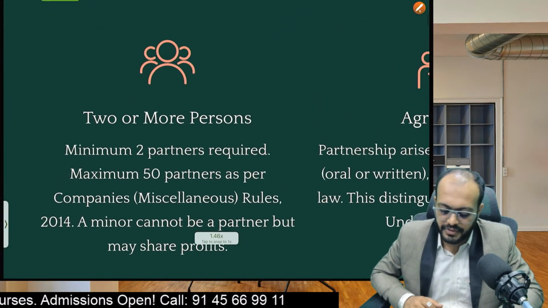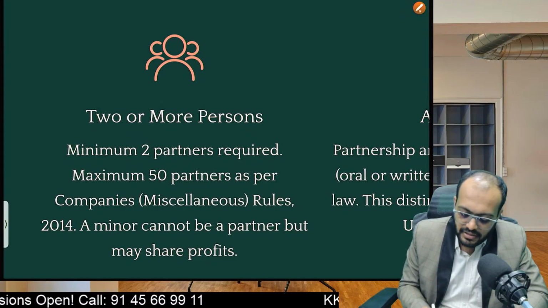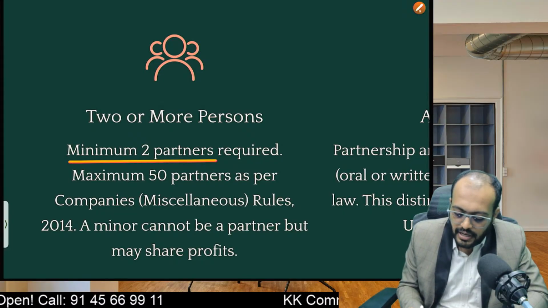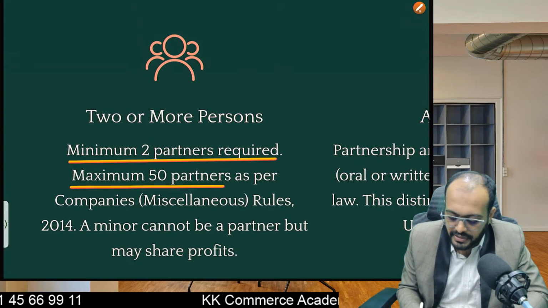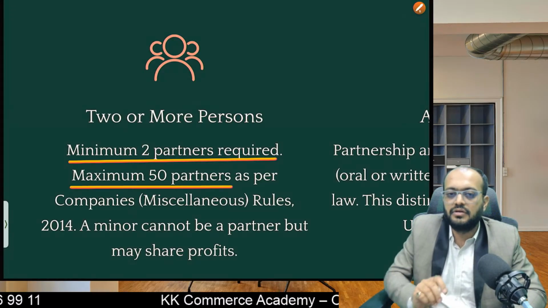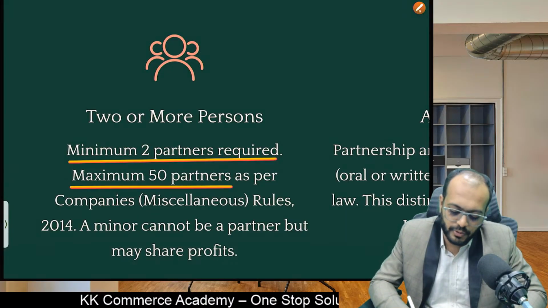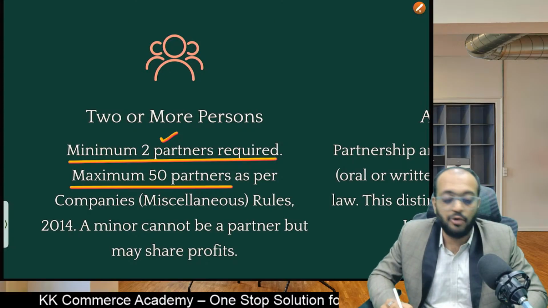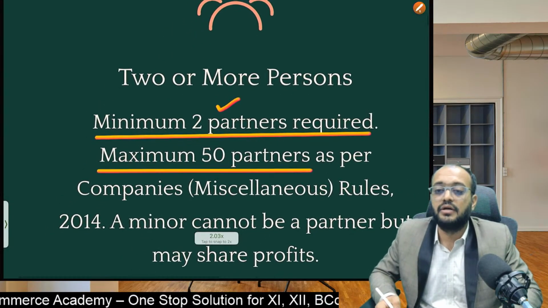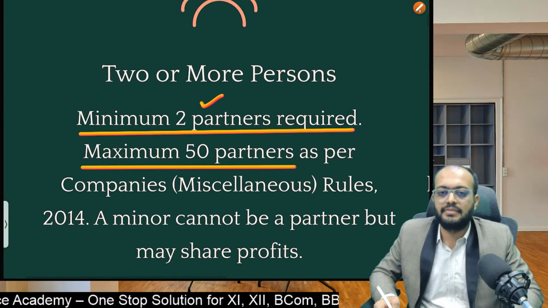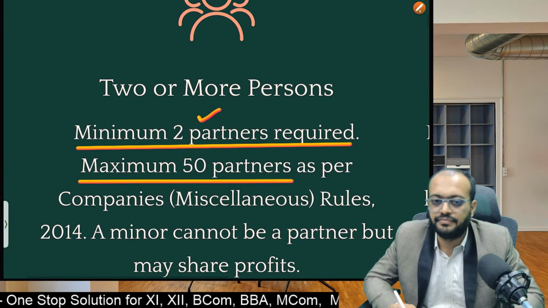The first feature of partnership is 2 or more persons. Of course, minimum 2 partners should be there in the business. And how much is maximum? Students, do remember maximum partners are 50 as per the Companies (Miscellaneous) Rules 2014. Minimum partners are 2, this is by default. In the exam there is no possibility of asking a question on how many minimum partners should be there. It has to be 2, right? But maximum is important for your exam. Do remember, from objective point of view, maximum 50 partners should be there.